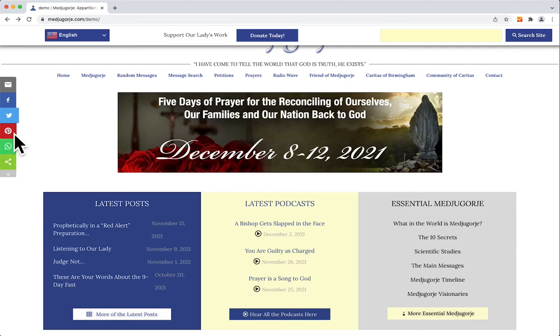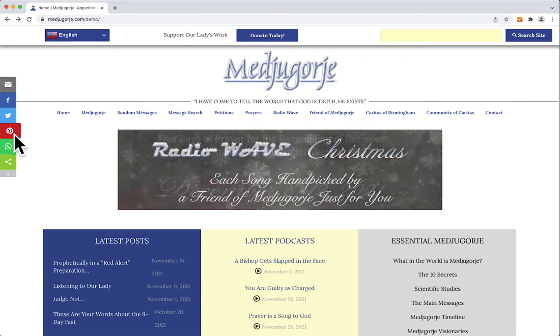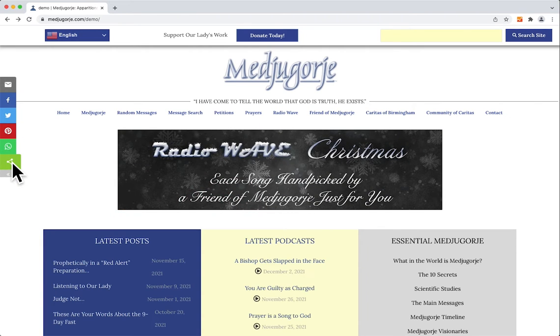Our share bar is here along the side of the page. If you're on a mobile device, this will not show; it will actually appear at the top of your page. But on a computer, you can share by sending someone an email, sharing to your Facebook page, Twitter, Pinterest, WhatsApp, or using the share link, which has multiple different ways that you can share.